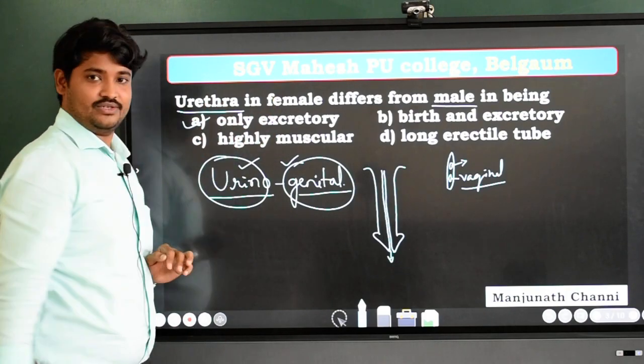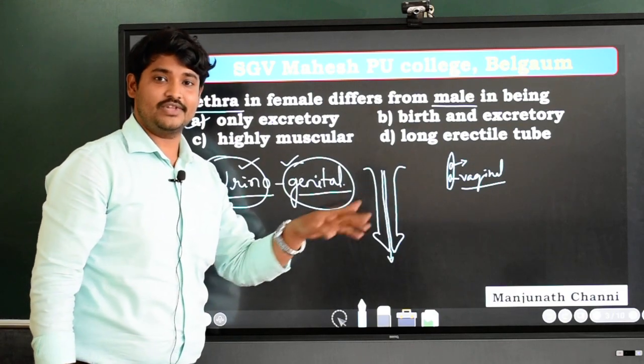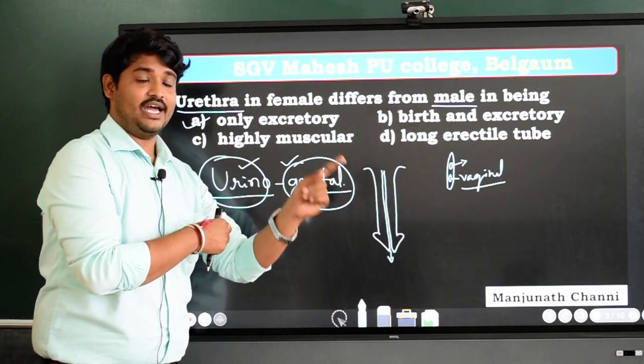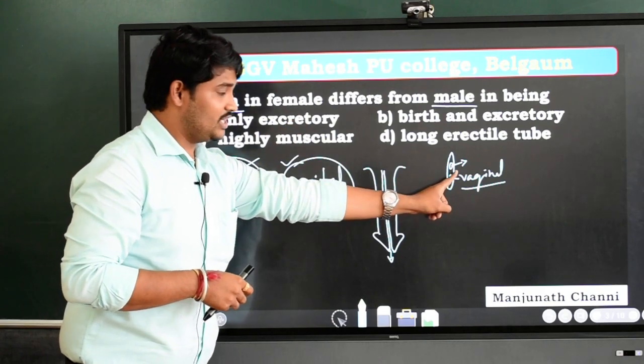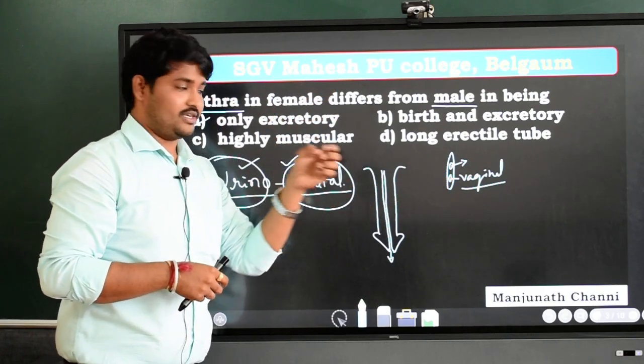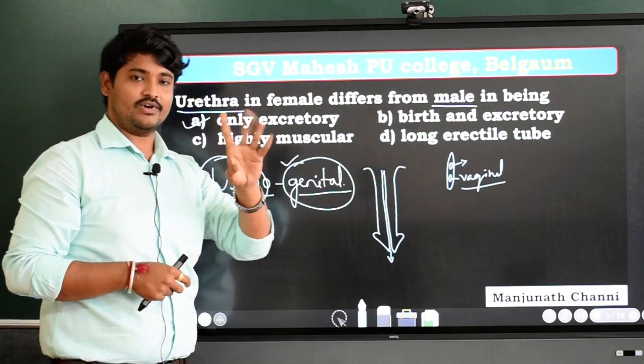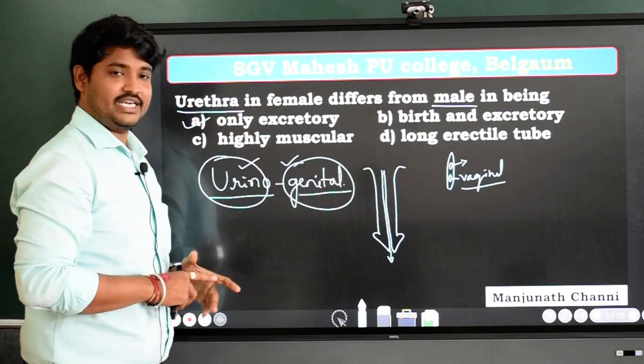The excretion, okay, not for the release of the gametes, because the gametes will be present inside and through the urethra male gamete will not enter, through the vaginal opening they will enter. That is why the urethra has got only one function, which is excretion.